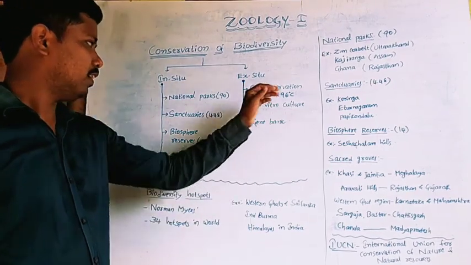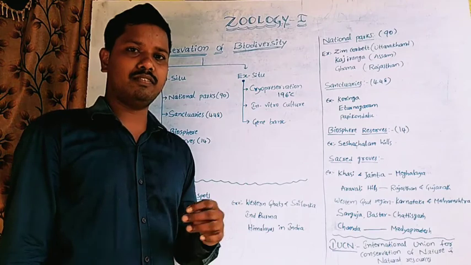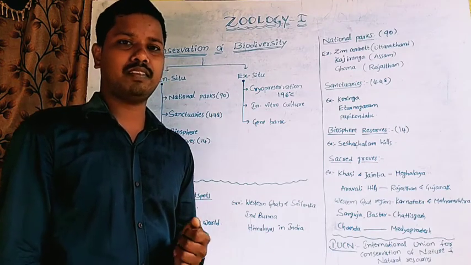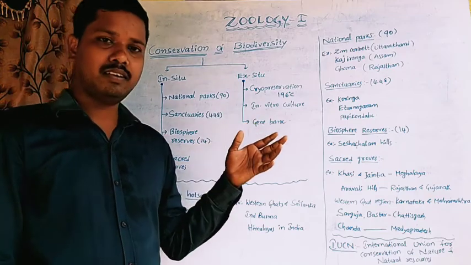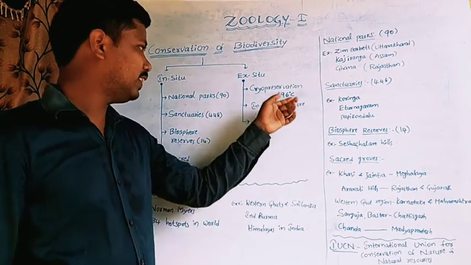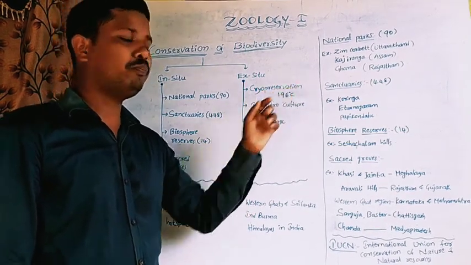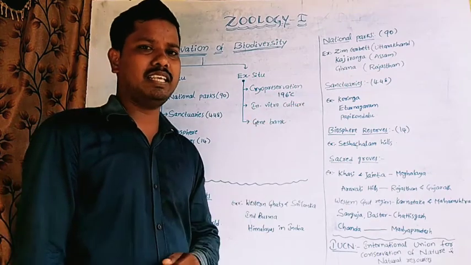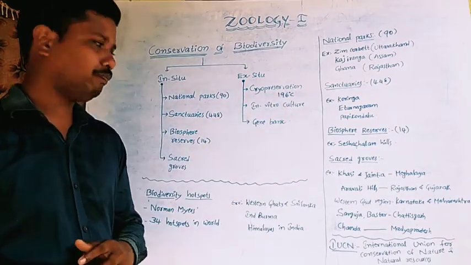Cryopreservation means the preserving of gametes, eggs and embryos etc. of species which become extinct, at minus 196 degrees Celsius. So this process is also called freezing preservation.